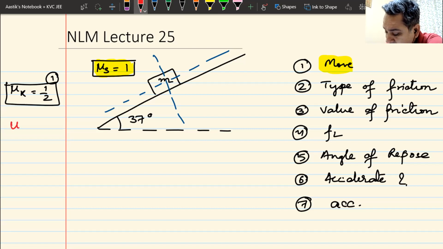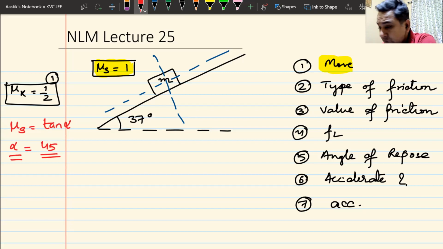Remember, this mu s is equal to tan of alpha, where alpha is the angle of repose. So how much is alpha? Alpha is 45 degrees. Angle of repose is 45 degrees.